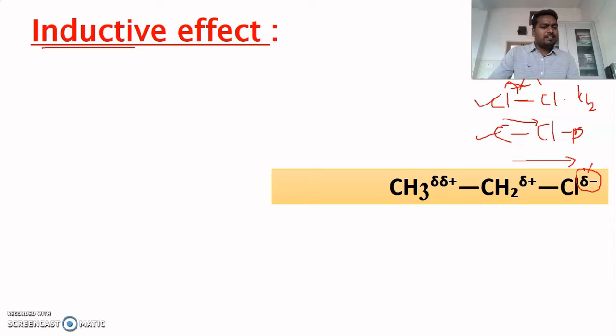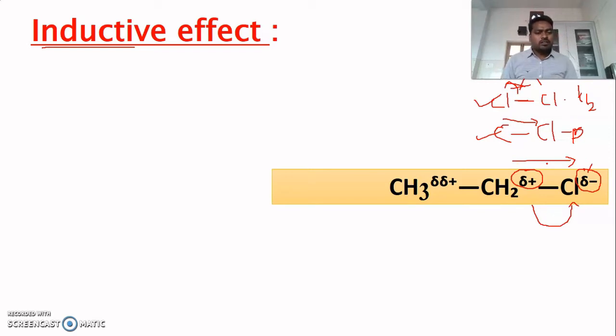So it is indicated as delta minus, and the carbon is going to have a positive charge because electron density is moved towards chlorine. That's why it arrives at a positive charge. One important thing here is that the electron is not completely transferred towards chlorine, just the electron density is more towards chlorine. Okay, this is inductive effect.